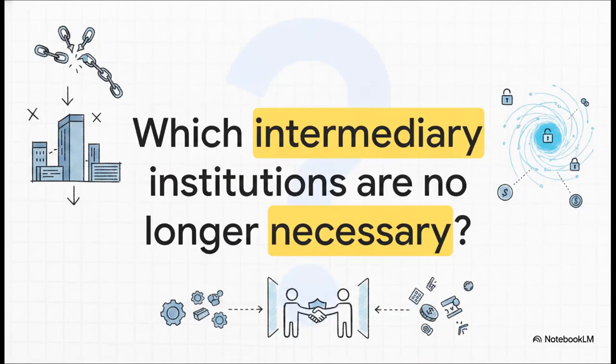Which leads us to a pretty massive paradigm shift, and I want to leave you with this final thought. If we can now mathematically guarantee perfectly fair, perfectly private digital exchanges between untrusting parties without a central authority, what intermediary institutions in our society are no longer necessary? It completely changes how we think about digital trust.